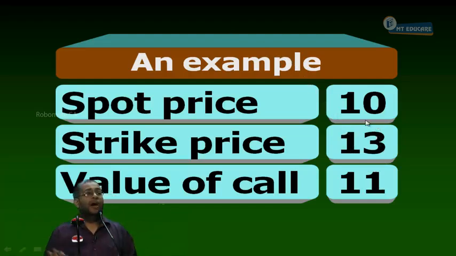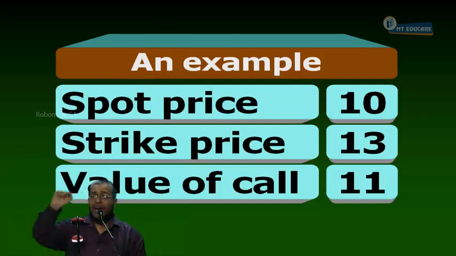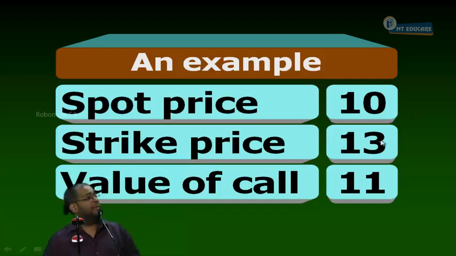10. Now I go to the share market first and look at the share. It is selling today at 10 rupees. Then I go to the option market and see a call option on the same share with a strike price of 13 and a premium of 11 rupees. The call is trading at 11 rupees. I say the maximum price I'll pay is only 10. But the premium is how much?